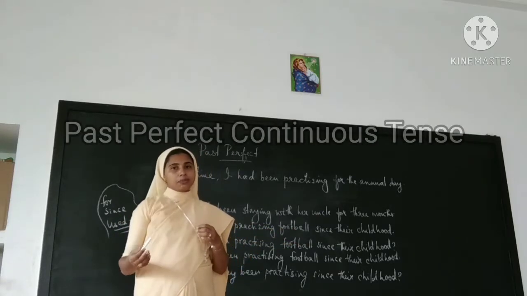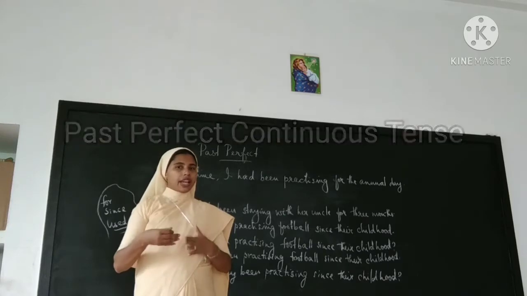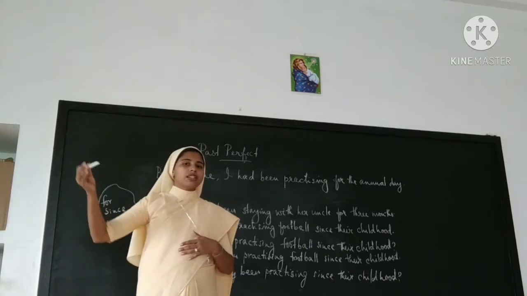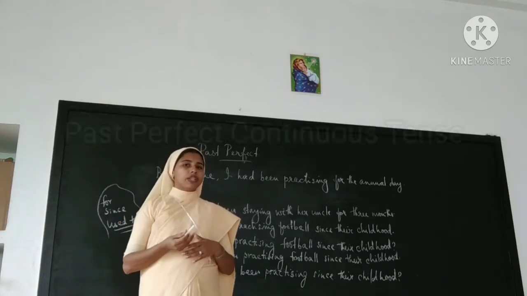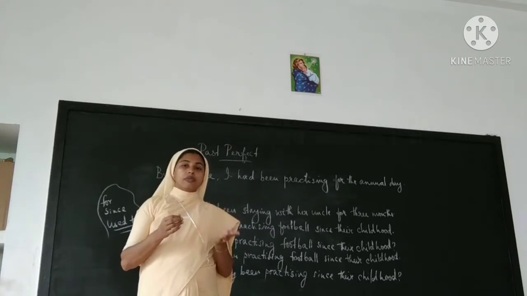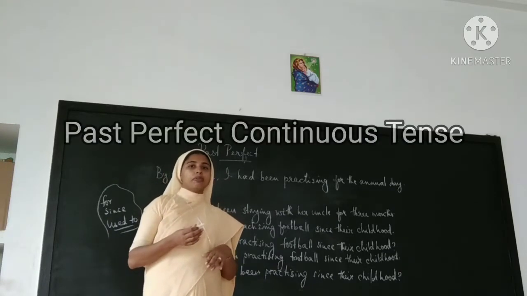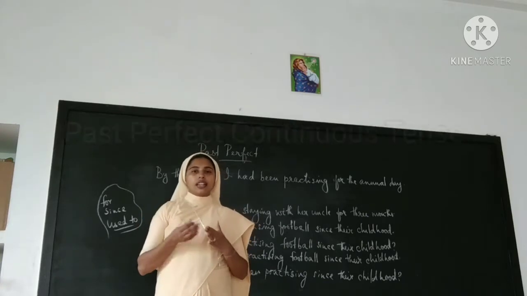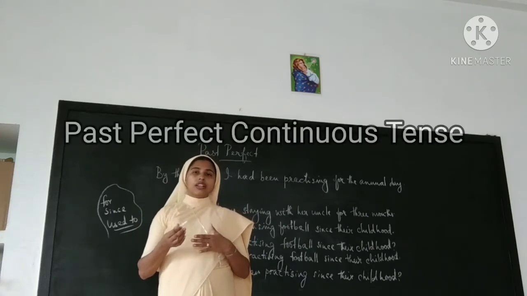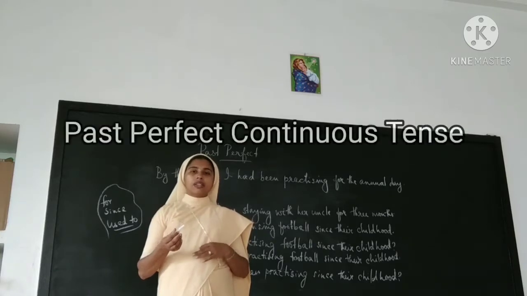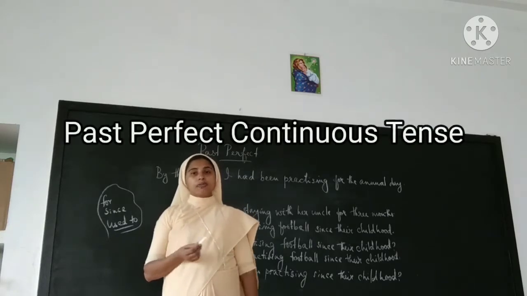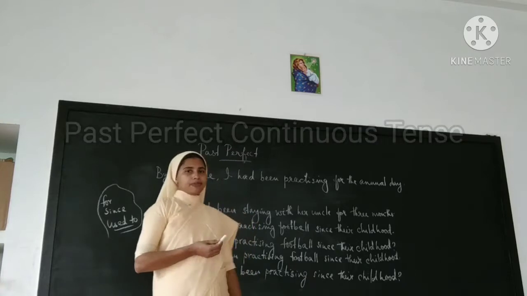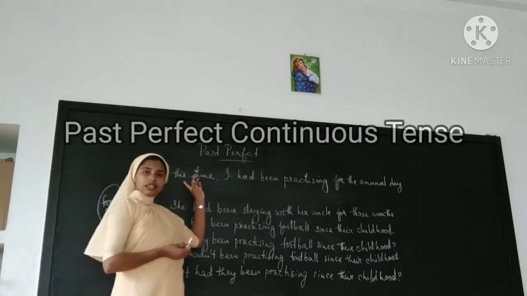But in the past perfect continuous tense, the action must have started in the past and continued for a long period of time in the past, and it must have ended at a particular point of time in the past. So for actions that continued for a long period of time in the past, we use past perfect continuous tense.